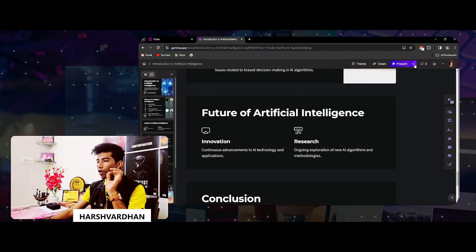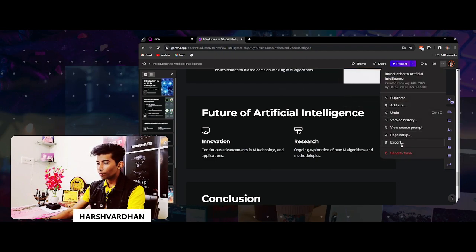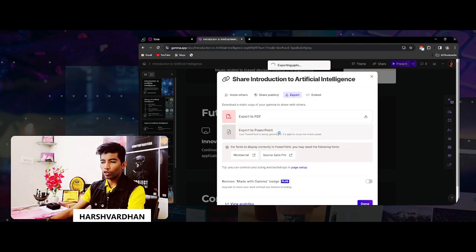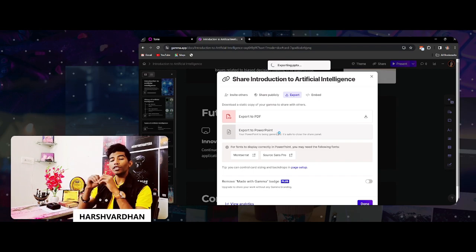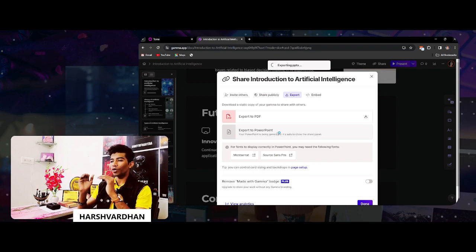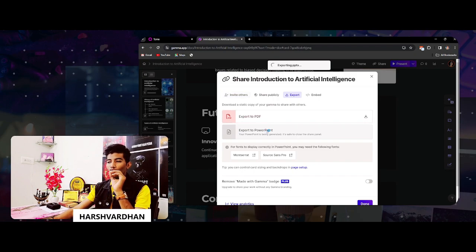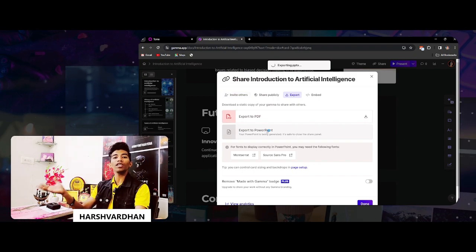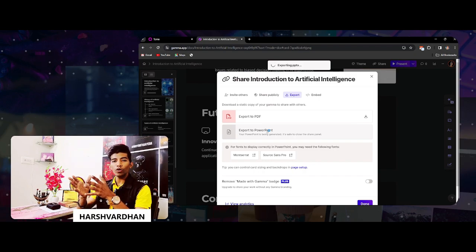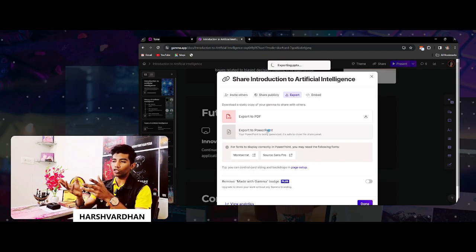And now the best part of Gamma is you can even click over here and export it into a PDF or PowerPoint, right? If you click on PowerPoint, you will notice that you can export this complete presentation into the PPTX format, and you can download it into the PDF also, into the PowerPoint also, for free of cost. If I don't want to present it on this web page, I can download it as a PDF or PowerPoint. So like this you can generate presentations.